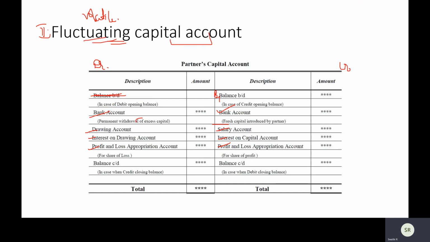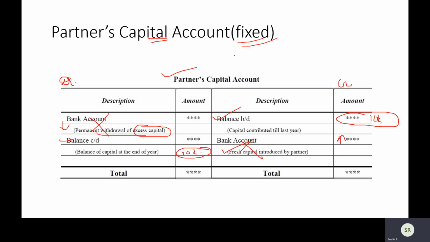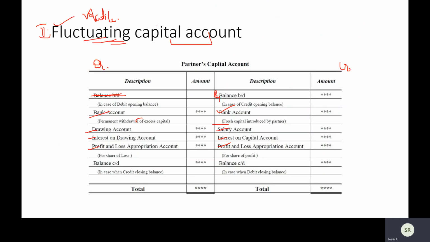Generally, like I usually do in almost all problems, if not mentioned in the question, under the fluctuating capital account method itself it's much easier. You don't have to provide two capitals. You can just start putting everything in one capital account itself. But in the question they will mention which account. If not mentioned, you can go ahead and do your fluctuating capital, wherein there is one capital account, and there might be n number of partners, A, B, C.